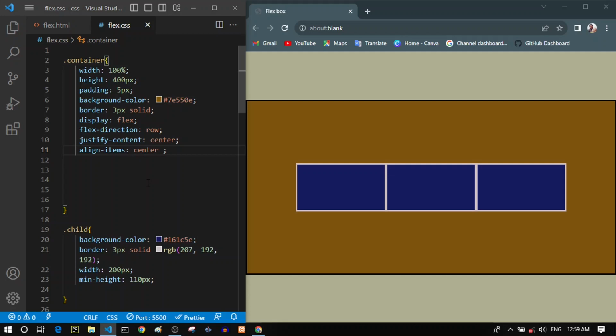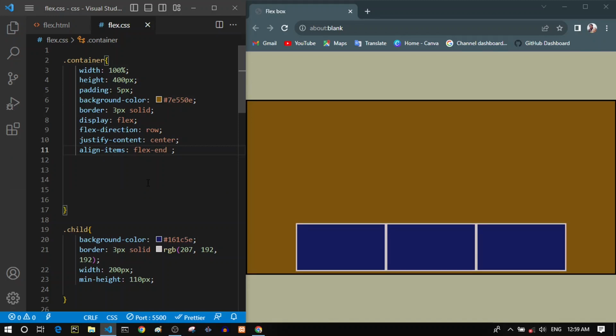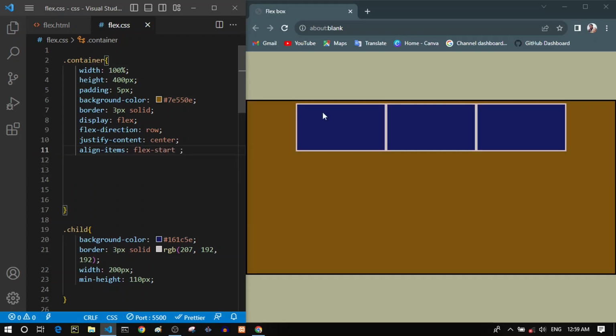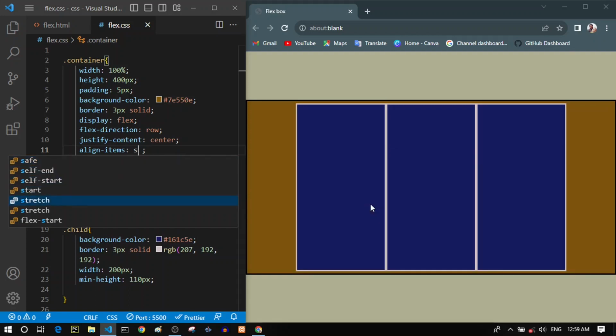And for example, if we give it flex start or flex end, let's give it flex end, you can see that it arranged our items vertically. Now it is at the end of our flex container vertically, but horizontally it is still in the center. You can see that it has evenly spaced around the items. Or we can give it flex start, and you can see that now it is at the top of our container. And also the default value for this is stretch, as you saw before. So this is the stretch that we can give it if we want.